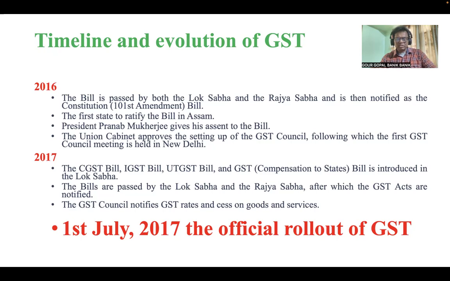The bills were passed in the Lok Sabha and Rajya Sabha, after which the GST Acts were notified. And when these bills were passed, then the GST Acts were notified, and the GST Council notified GST rates on cess, goods and services. And then it was 18th and 19th May 2017, I remember. I'll tell you that when the GST Council meeting was held in Srinagar, the rates of goods and rates of services were notified by the GST Council. I'll take up that later on.